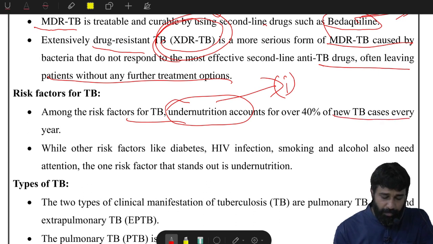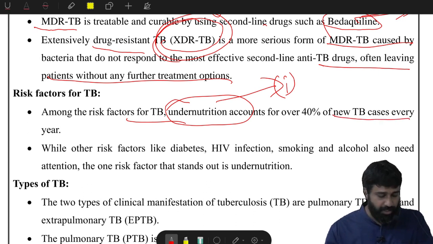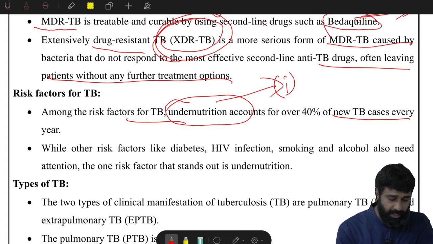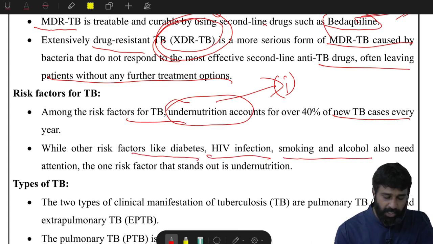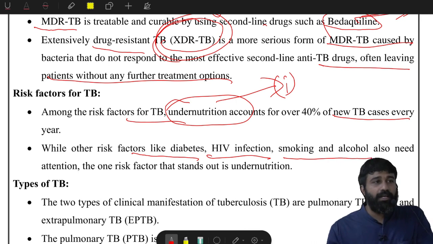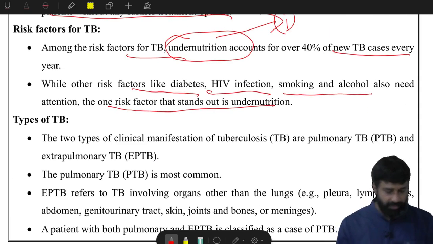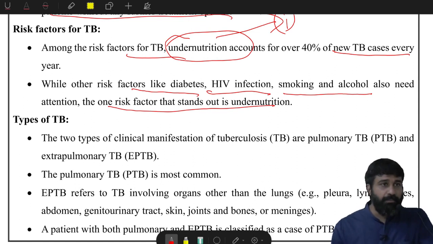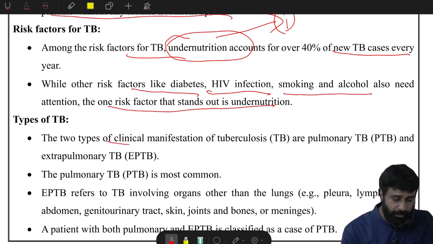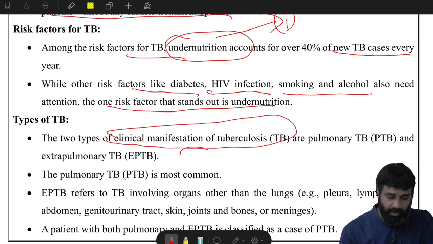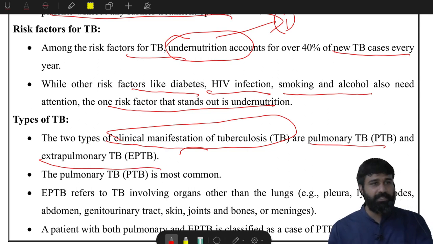And around 40% of the new TB cases are witnessed due to undernutrition. And second, other risk factors like diabetes, HIV infection, smoking, and alcohol are also causes of TB, one of those risk factors. And types of TB: there are 2 types, the clinical manifestations of tuberculosis, which are pulmonary in nature and extrapulmonary in nature.